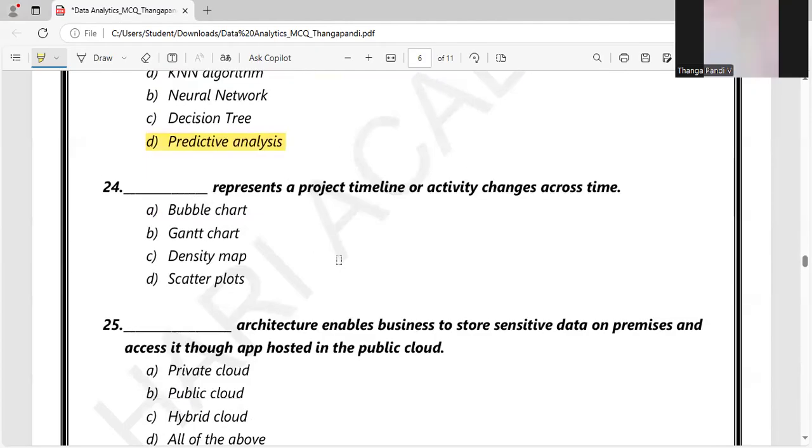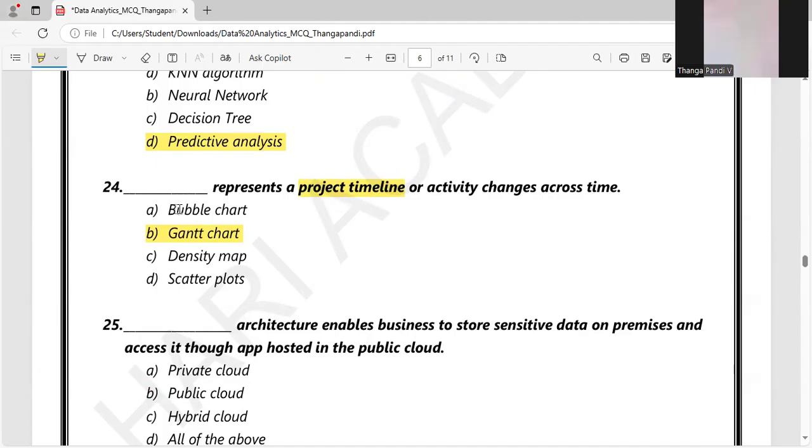So let's move on to question number 24. Dash represents a project timeline or activity changes across time. The keyword here is project timeline. So for project timeline purposes, we use Gantt charts. In our college also we use some Gantt charts to represent the timeline, like where we started, when we started, how much time we required for some process and so on, and what will be the deadline.